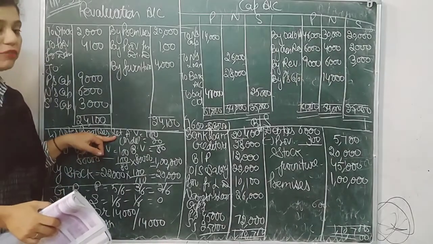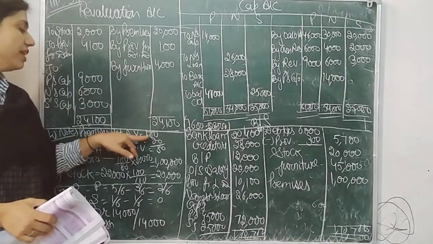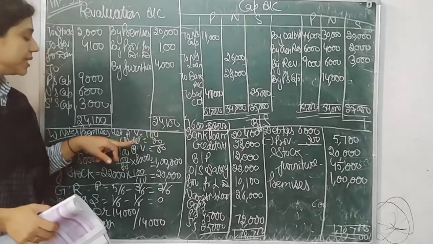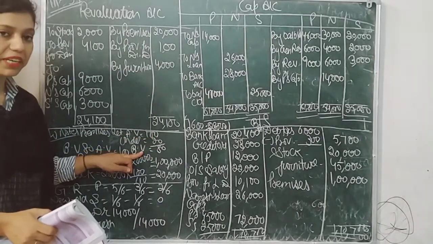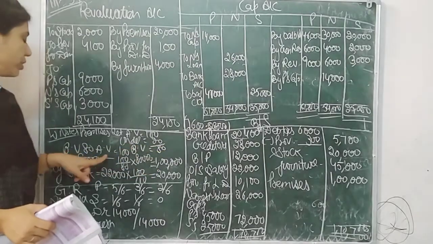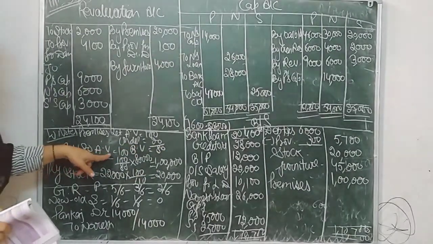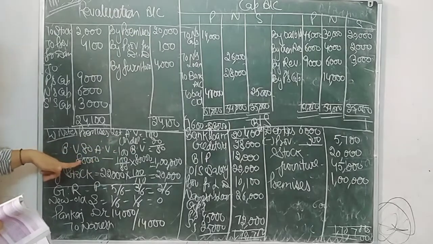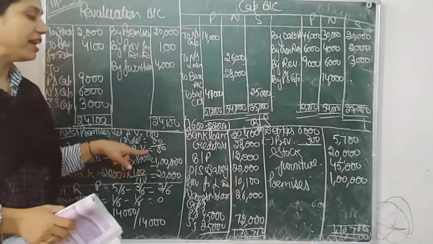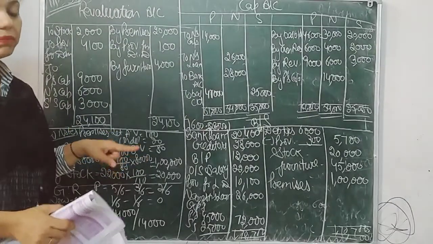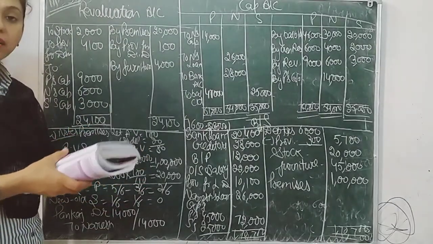So in the working note we just assume the actual value is equal to 100. It is undervalued by 20%. That means the book value which is given in the question is 80. So if the book value is 80, then the actual value is 100. And if the book value is 80,000, then the actual value will be 1 lakh. So now the value of premises will be 1 lakh. But it is given in the question as 80,000 only.